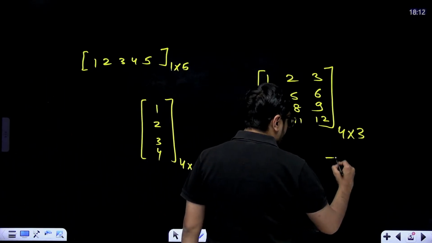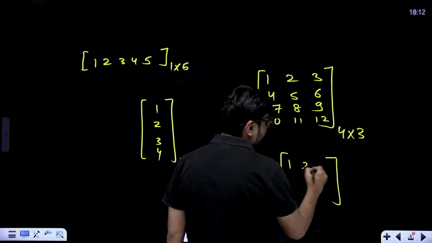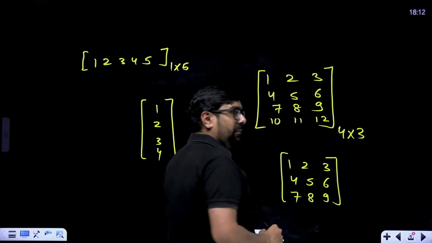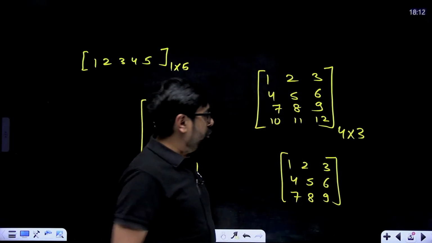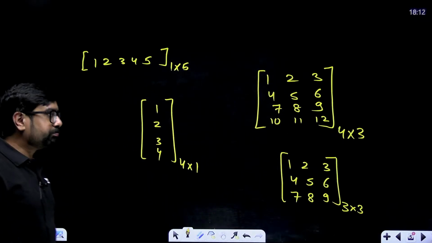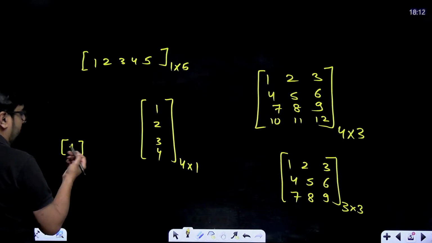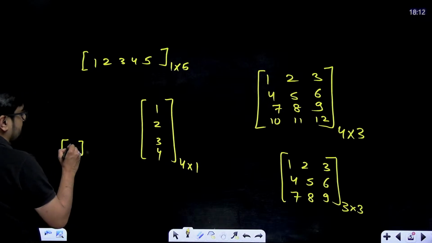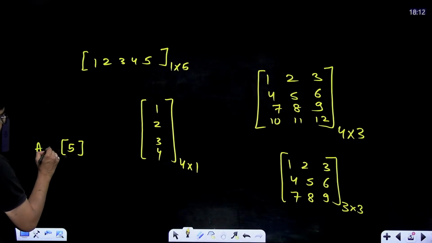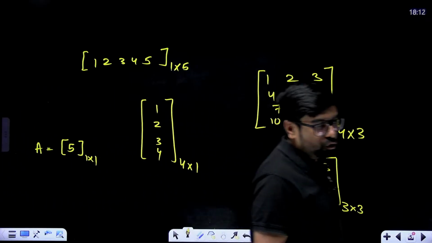Simple, the most good looking matrix is an m cross m, or we also call it a square matrix. So if we write 1 2 3 4 5 6 7 8 9, a square matrix means we have the same number of rows and columns. For example, 3 cross 3, 2 cross 2, 1 cross 1. If I enclose the number 1 or any number, let's say 5 6 7, any number inside this, this is also a matrix. If I name this matrix as A, the order of A is 1 cross 1. 1 cross 1 can also be an order.